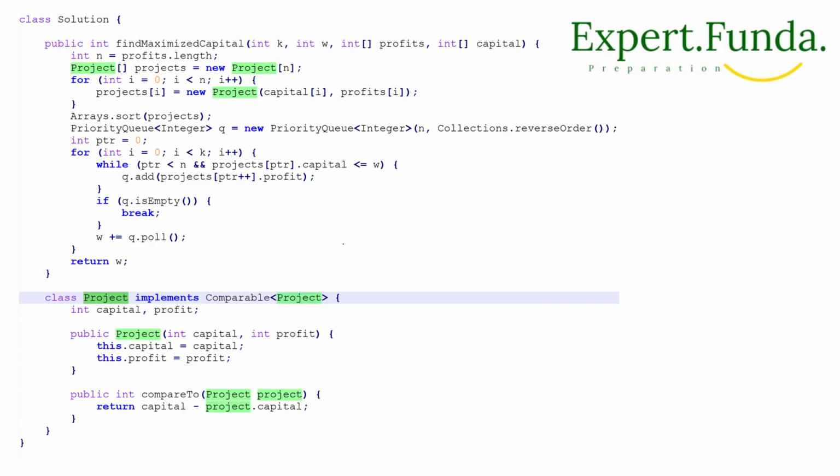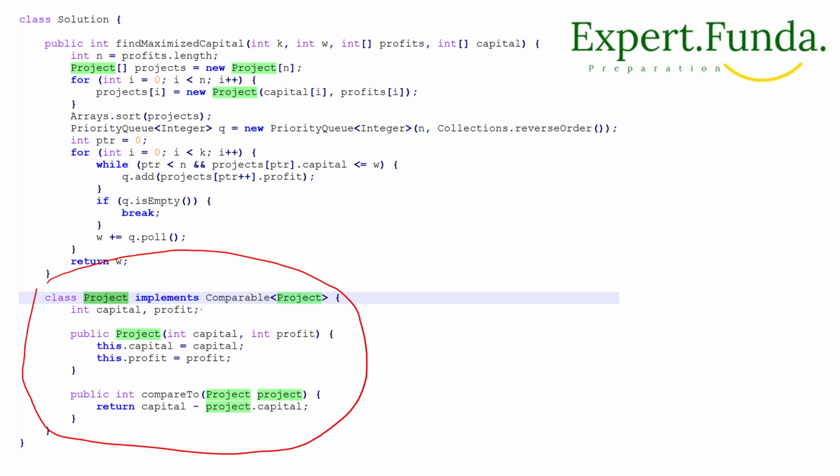So let's see what we are talking about. First of all, we'll take one class, and this class will implement Comparable, so that we can compare all the projects, right? So if we have capital and we are passing in profit, right?